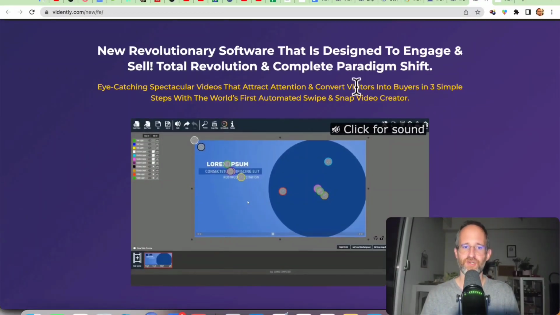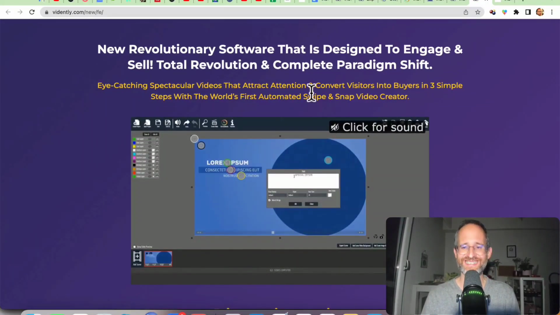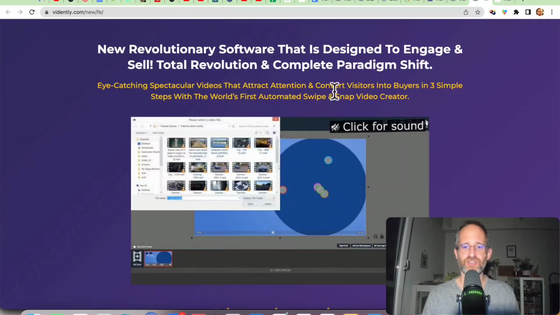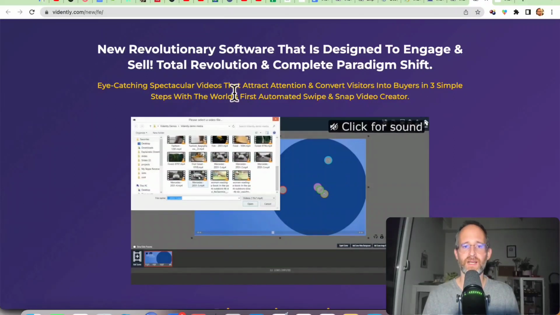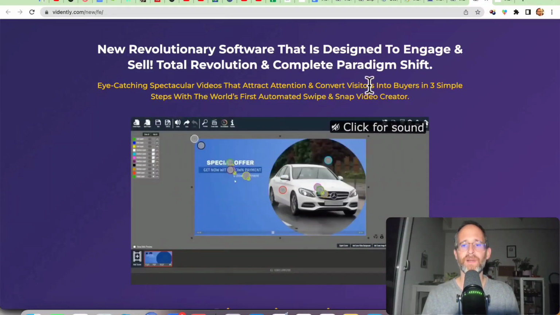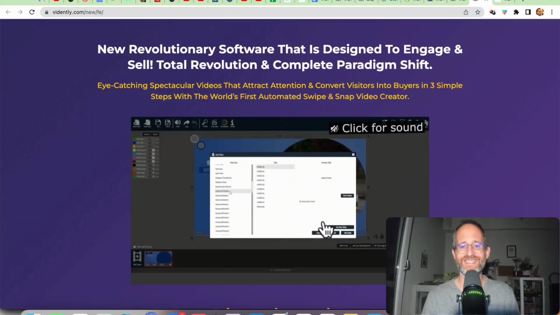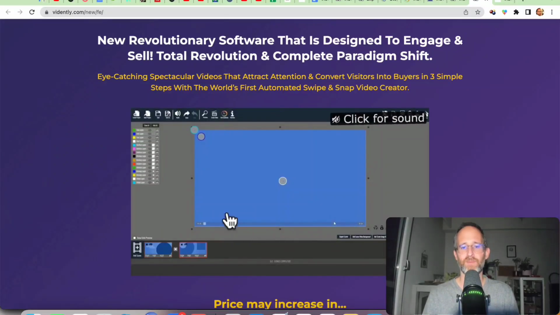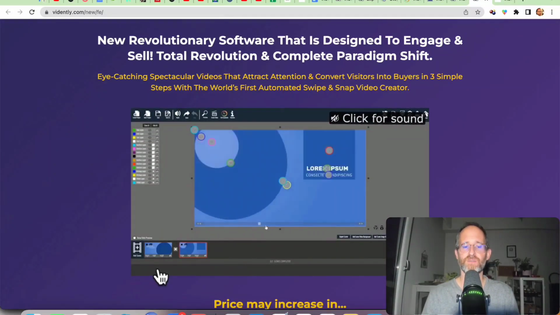Let's take a look at the sales page here together. It says new revolutionary software that is designed to engage and sell, total revolution and complete paradigm shift, eye-catching, spectacular videos that attract attention and convert visitors into buyers in 3 simple steps with the world's first automated swipe and snap video creator. So the idea here is that you are swiping and snapping, taking done for you scenes and just putting them together inside of a timeline here.